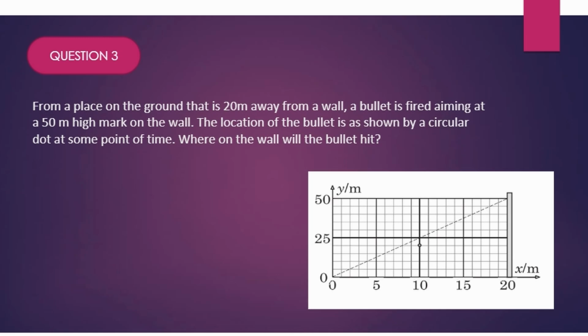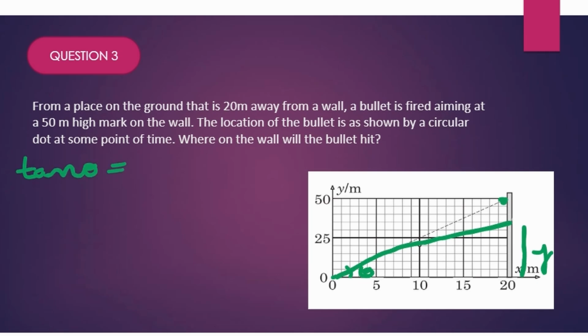Okay, let's see the question now. First, let's say this is theta, and they are saying that they are aiming at this particular point, but due to resistance and everything, the projectile will not follow that trajectory. Let's say it has followed this trajectory, and they are asking at what distance from here on the wall it will hit. So at that particular point, what you should do? First of all, let's find what is tan theta.